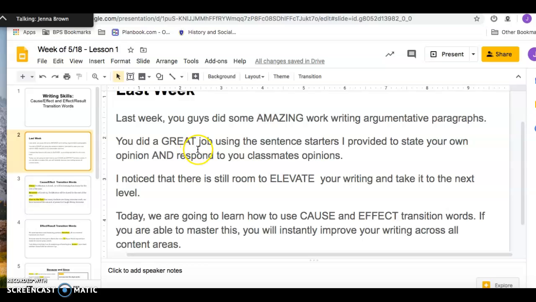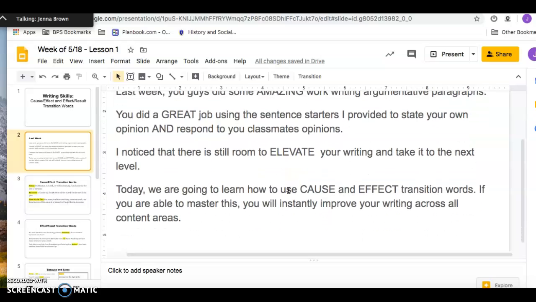You did a really, really good job using the sentence starters I provided to state your opinion and also to respond to your classmates' opinions. Your writing was awesome. I still notice that there is room to elevate your writing and take it to the next level for when you go to 8th grade. So today we're going to learn how to use cause and effect transition words specifically. And if you're able to master this, you're going to instantly improve your writing across all content areas.